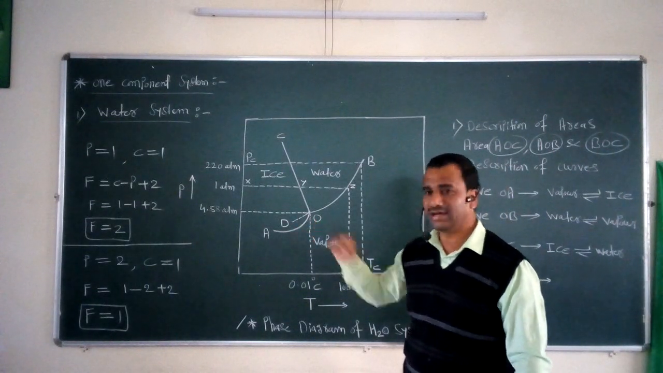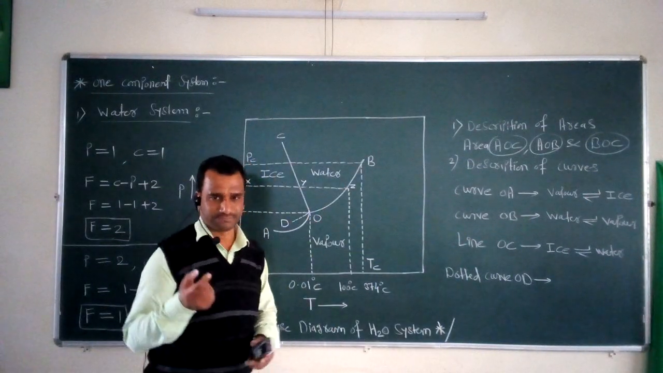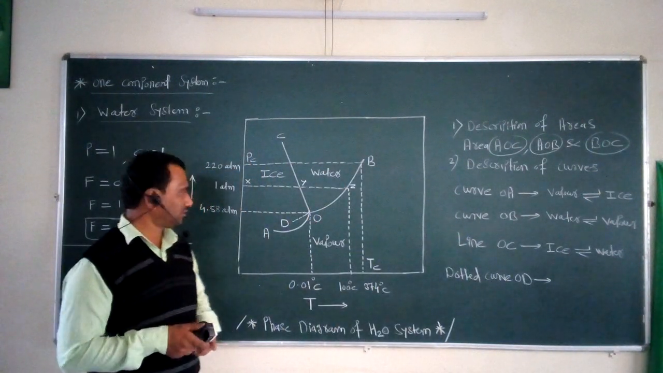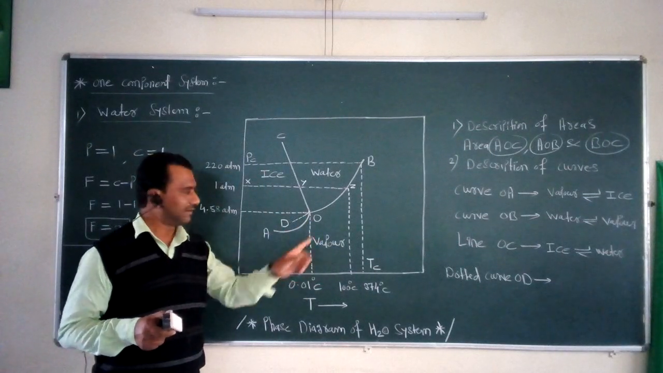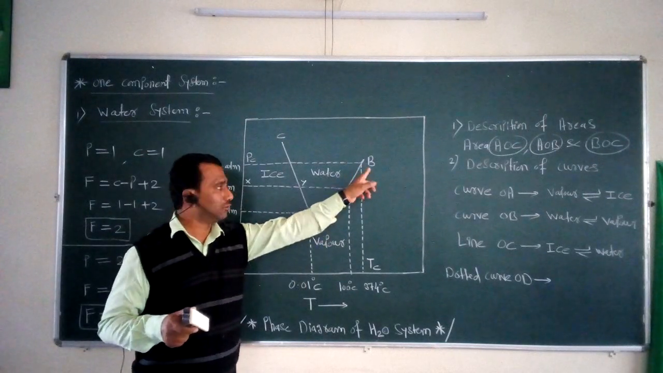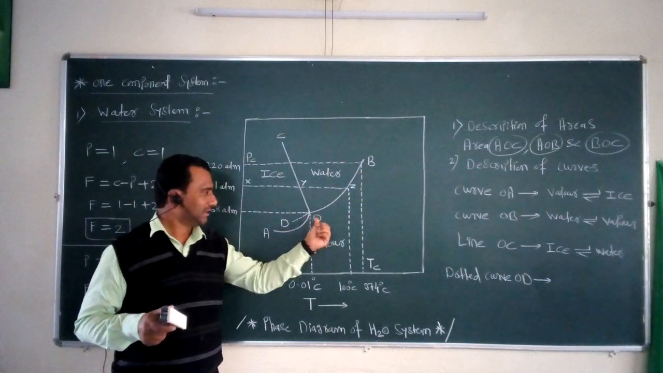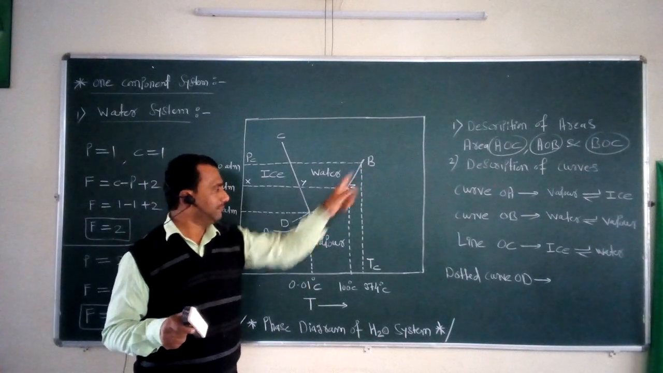Dotted curve OD is there. As far as this dotted curve OD is considered, it is nothing but the extension of the curve BO. If you look toward this curve BO, this curve OD is called the extension. It is the extension of curve BO.